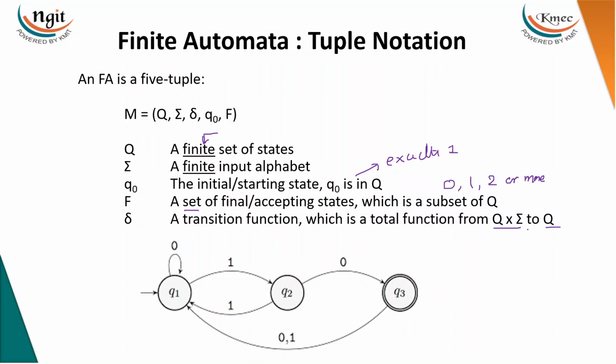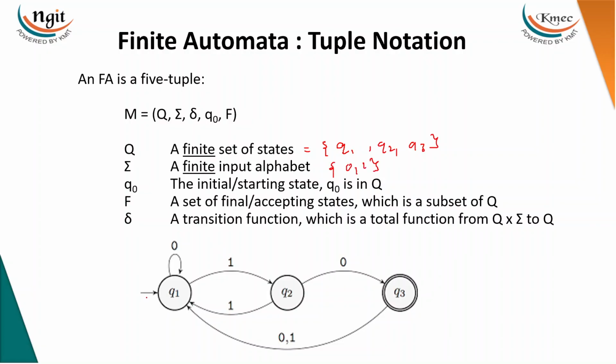We'll discuss this later, what exactly the meaning of this is. So, let me go with an example. What are the states we have here? q1, q2. Okay, let me write it here. So this is an automaton. Let me show what these are. Q, the states, are represented with circles. Then I can say q1, q2, q3. And the input alphabet means the names of the edges, 0, 1.